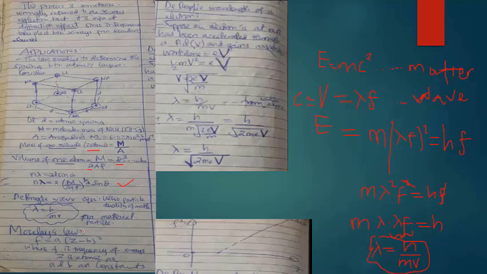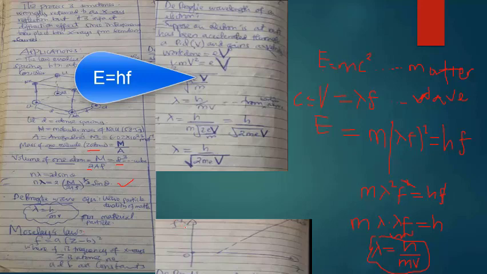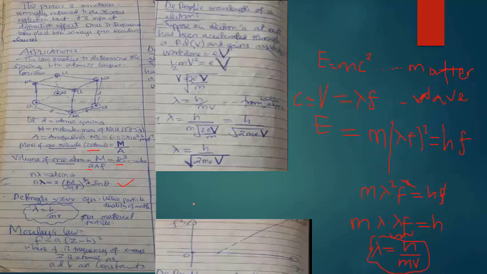Ni kwa sababu gani? Moseley alikuja kugundua there is a relation between frequency. Tukiongelea frequency tunamaanisha energy. Okay? So akaja kugundua kuna frequency ya X-ray ambayo ina relate na atomic number ya material used to produce the X-ray.